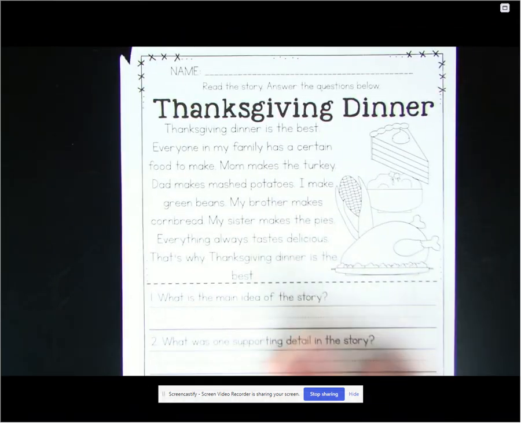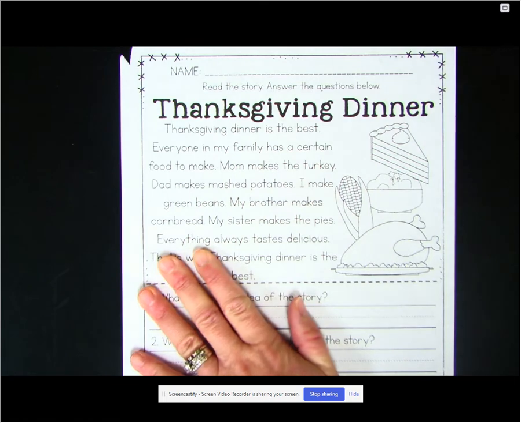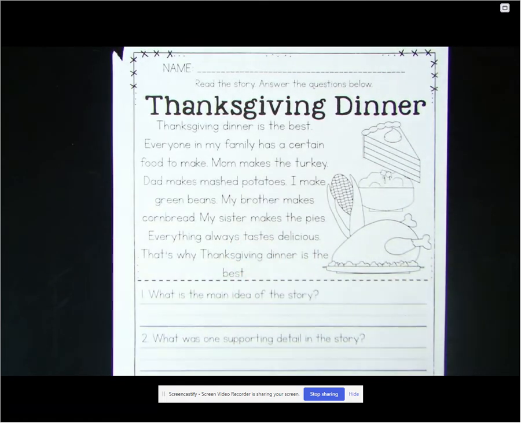So as you can see right here, we're working with the passage Thanksgiving Dinner. We've been talking a lot in our lessons about main idea and key details. Remember, main idea is what the text is all about. It's like the crust of the pizza. It's what holds the text together. And then the key details are all the things that support the main idea.